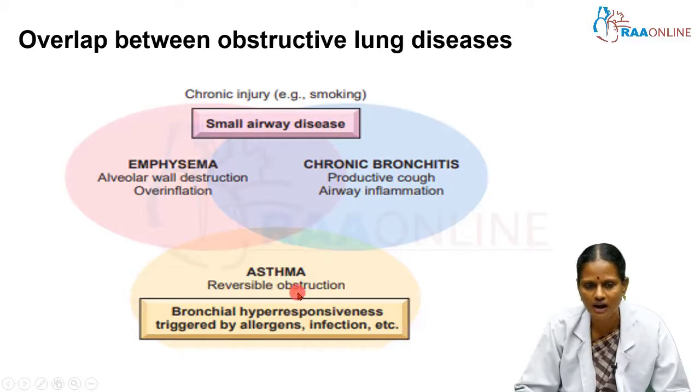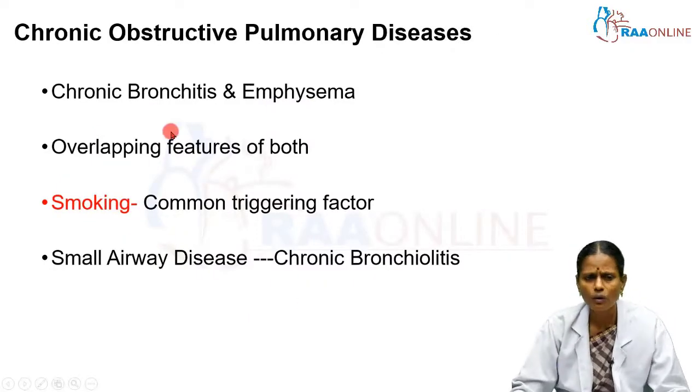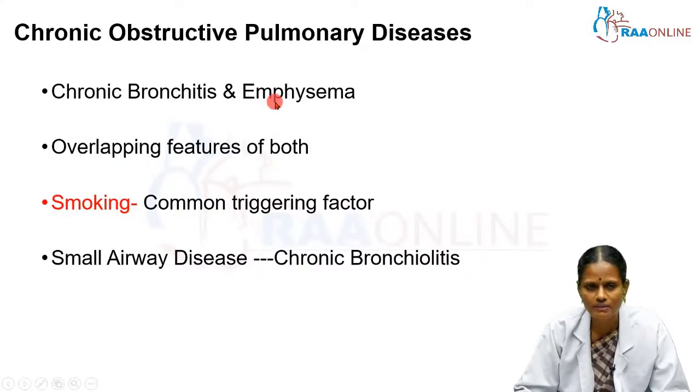In asthma, there is reversible obstruction due to bronchial hyperresponsiveness triggered by pollen, allergens or infection. So, chronic bronchitis and emphysema, especially among the various COPD, have overlapping features of both, and smoking is the common triggering factor which leads on to these diseases, and small airway disease leads on to chronic bronchiolitis.